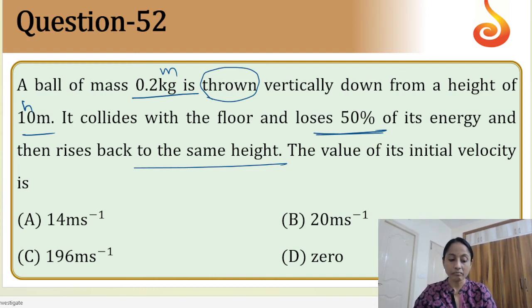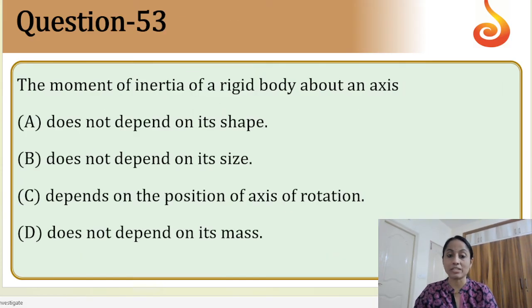Here, if you skip the derivation part, you can remember one formula, v equals root 2gh. Do you remember this formula, v equals root 2gh? So with direct substitution you will get the answer, and the correct option will be A. But otherwise you can also use energy conservation. The total energy before collision is equal to the total energy after collision. You can solve for it and you will get the answer. Anyway, the complete solution is provided in the description, so you can check the total derivation from there also.